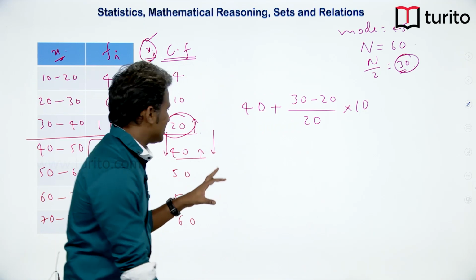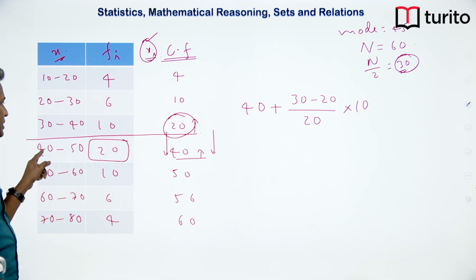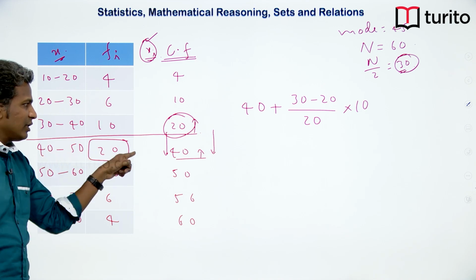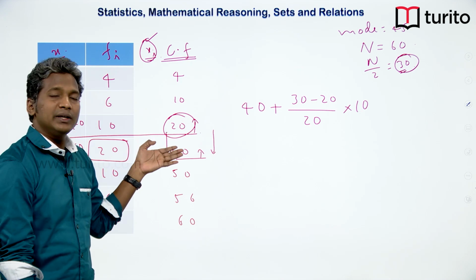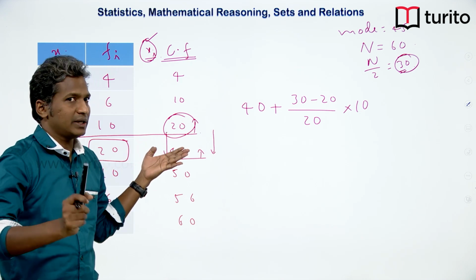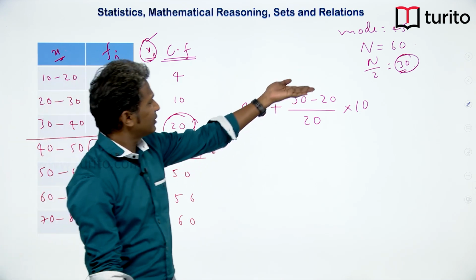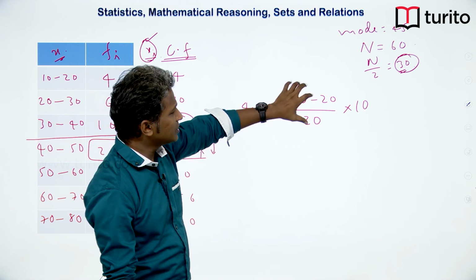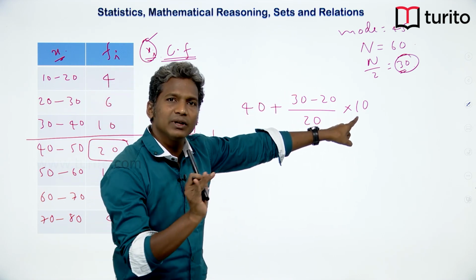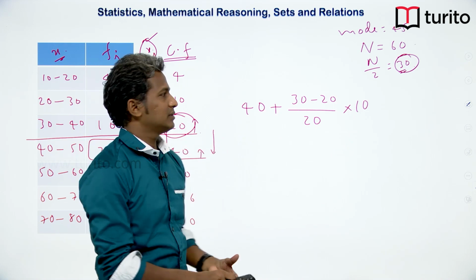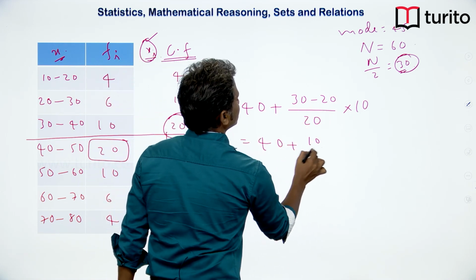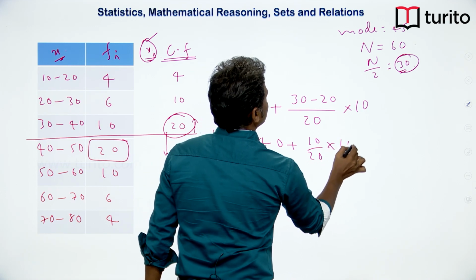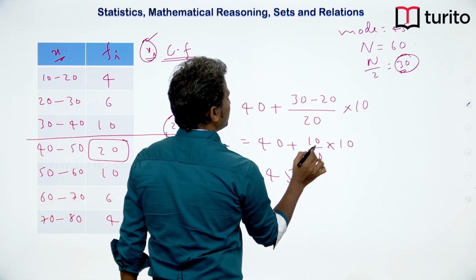So, here we can simply say that a difference of 10 is giving me a difference of 20. But I want the increment to be 10, not 20. So, take the ratio of 10 by 20 and use this ratio to cut the interval which is of 10 units. Here if I just simplify it, I will get the median, which comes out to be 45.